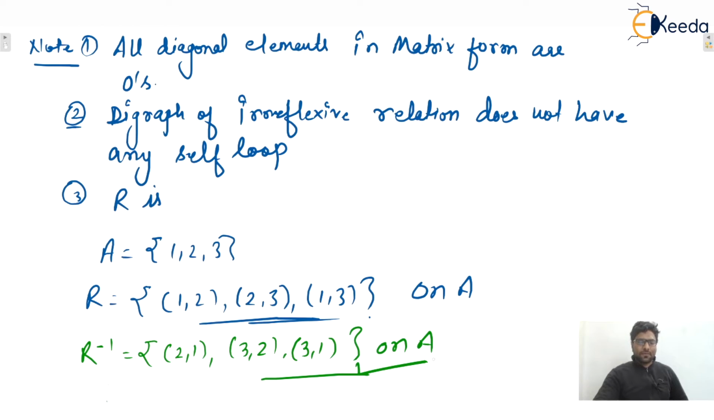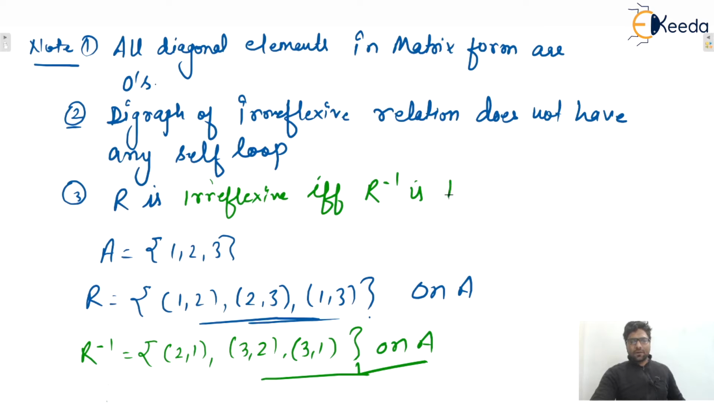Yes, this one is also irreflexive. Because inside R there is no self loop, in R inverse there won't be any self loop. Similarly, if R is irreflexive, then R inverse will be irreflexive. And in the converse manner also, if R inverse is irreflexive, then R will also be irreflexive. So we can write down: R is irreflexive if and only if R inverse is irreflexive.